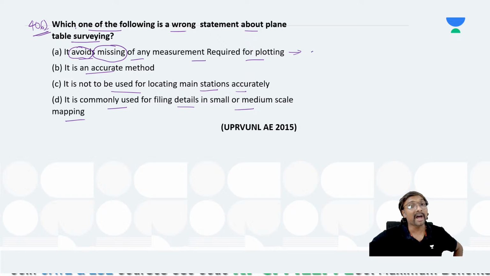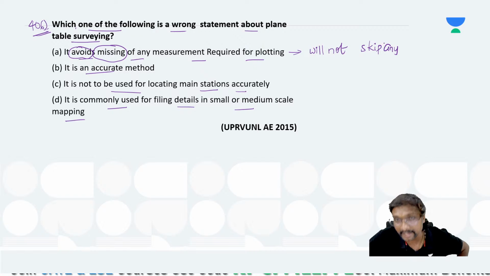Avoids missing means it will not skip any point. Whenever it is not skipping any point, that statement is correct. It will not skip any point, right?